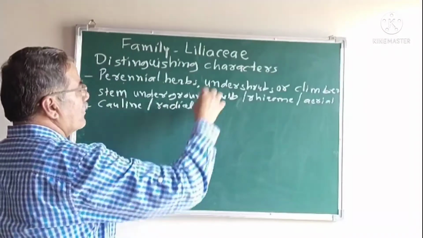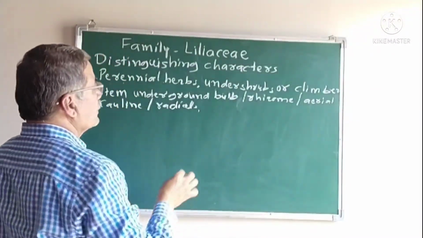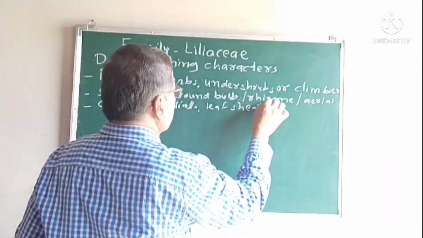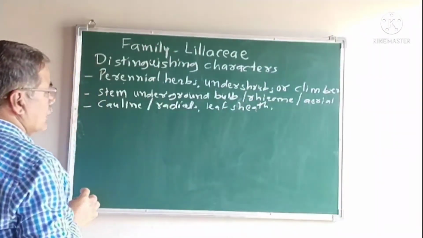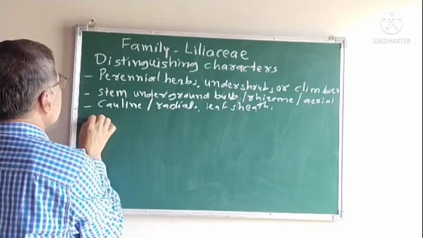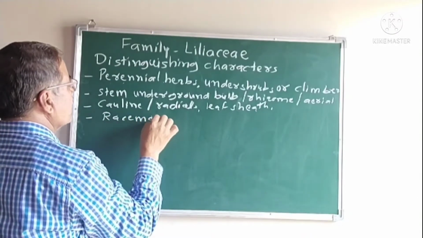Radical, tubular leaves are present with the sheathing bases in the majority of the plants. Here the flowers are generally in racemose inflorescence.